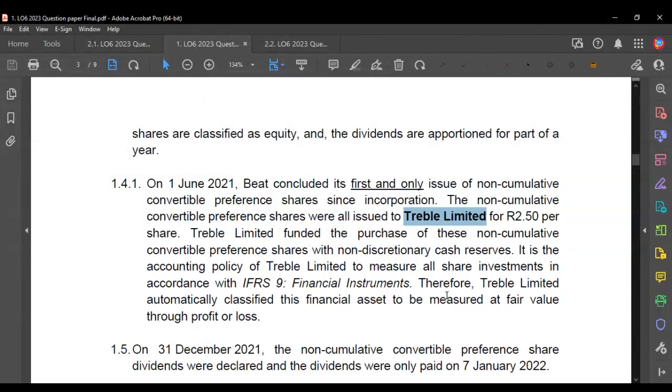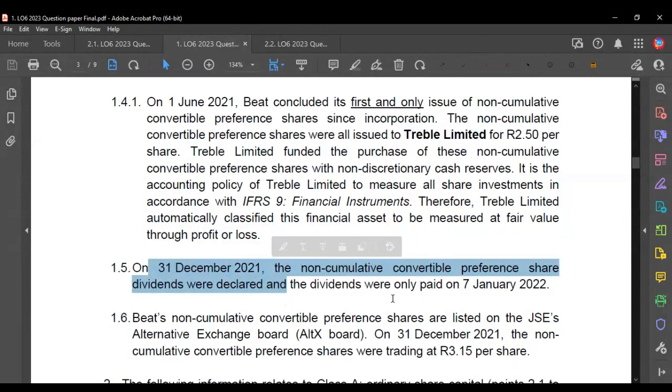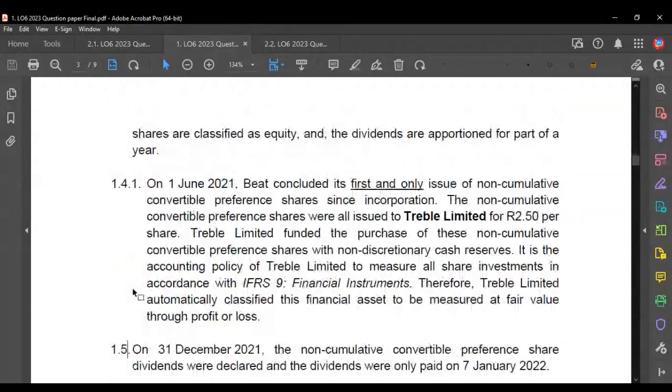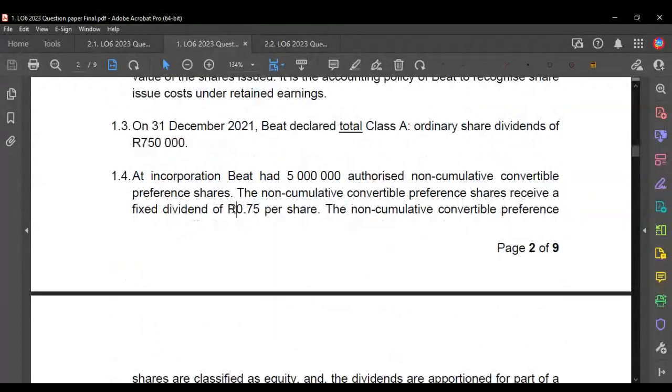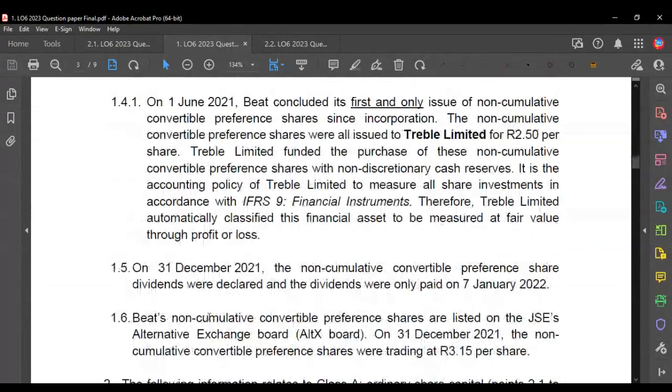And then we're told that they measured in terms of IFRS 9, and they measure it through fair value through profit or loss, right? Which is what we already learned about and what we know about, fair value through profit and loss. Okay. Then on the 31st of December, the preference shares got the dividend. Now, what dividend did they get? We were told in point 4 that the dividend is 75 cents. So that's the dividend that they got.